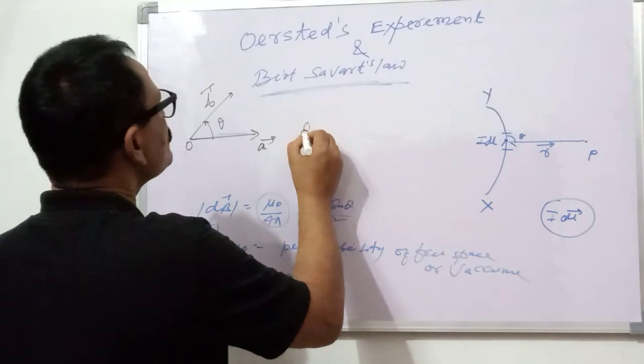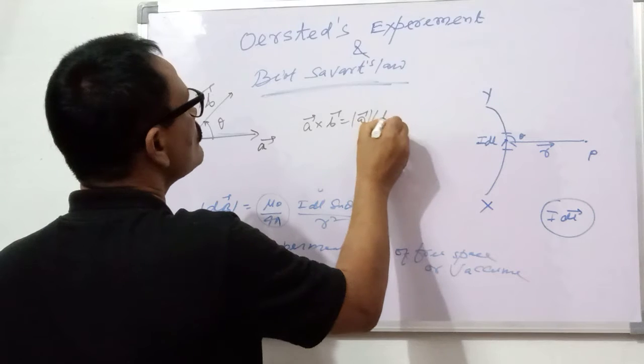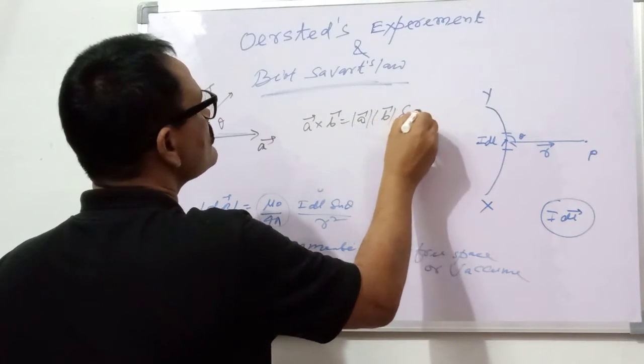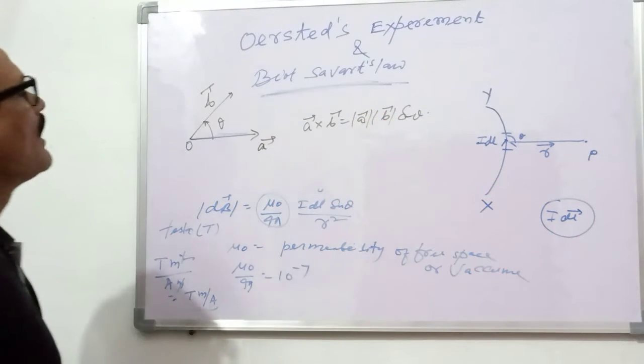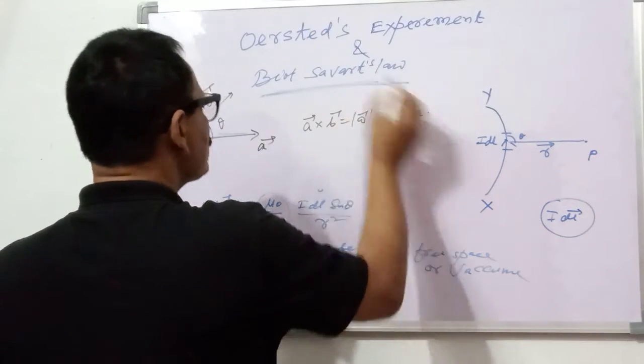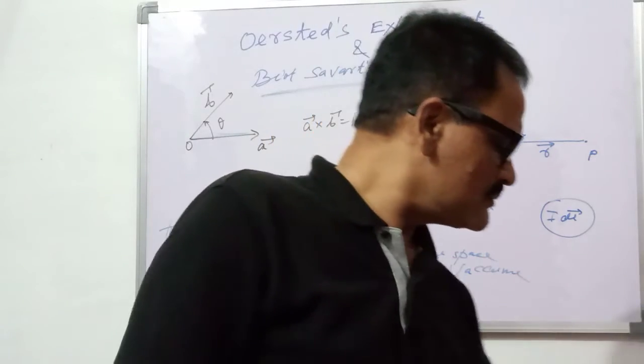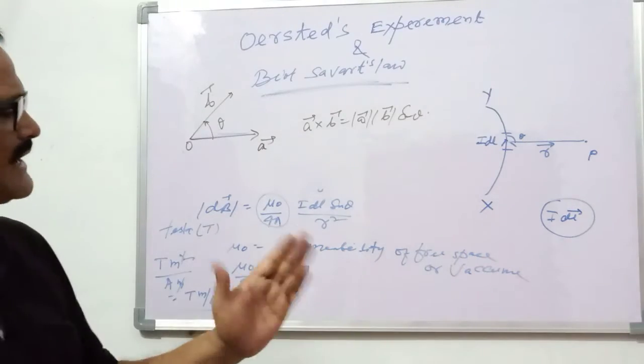Then the cross product of A and B is equal to magnitude of A into magnitude of B sine theta, and what will be the direction of this vector? For this I am going to use my left hand rule.